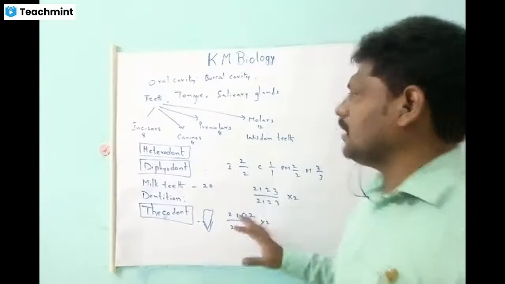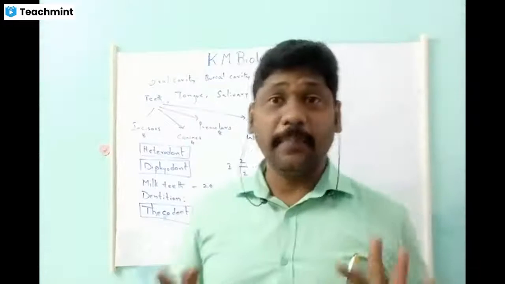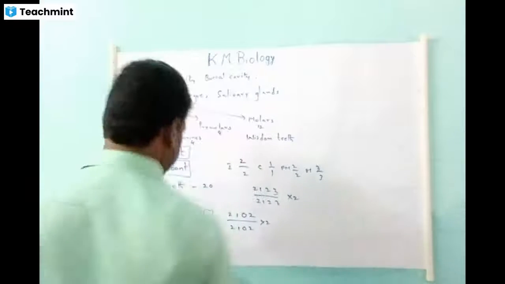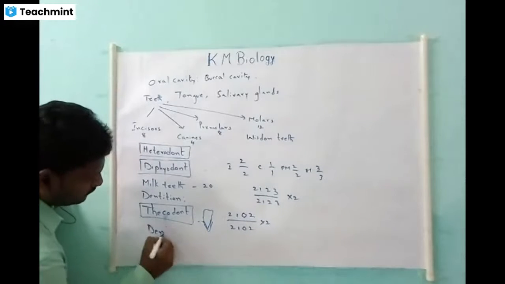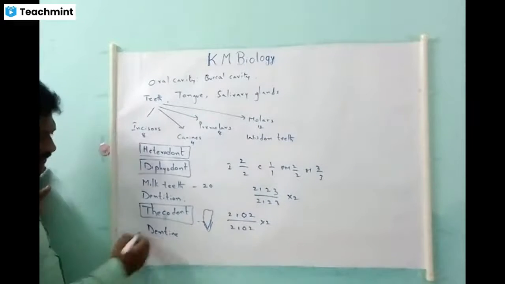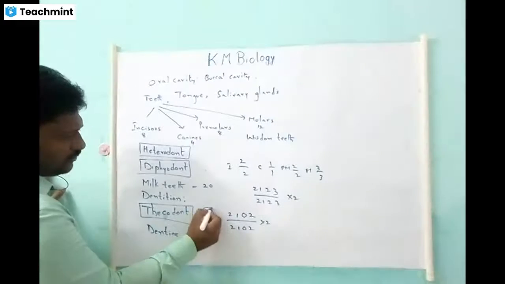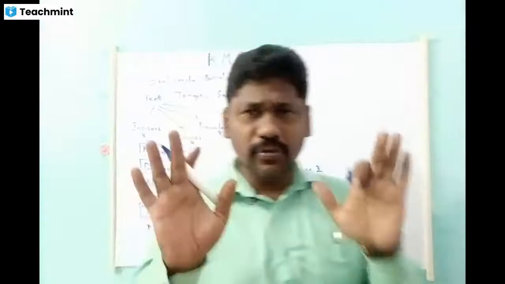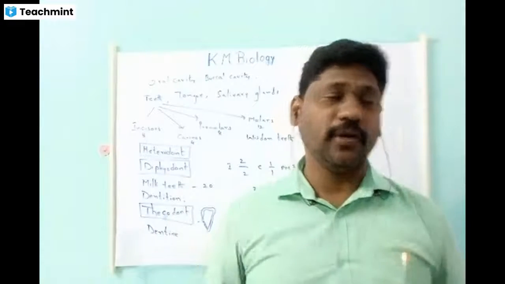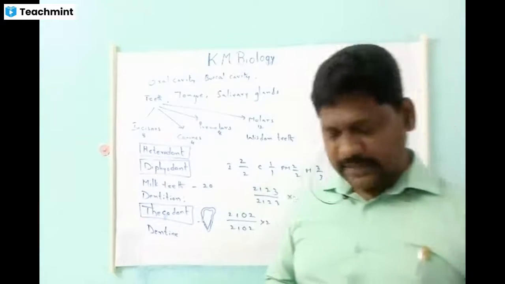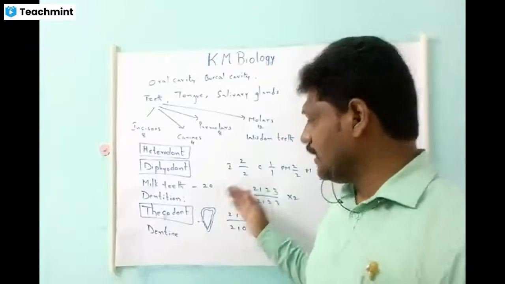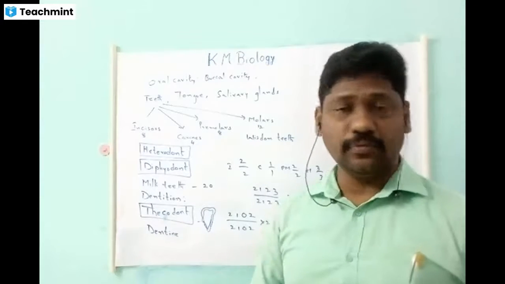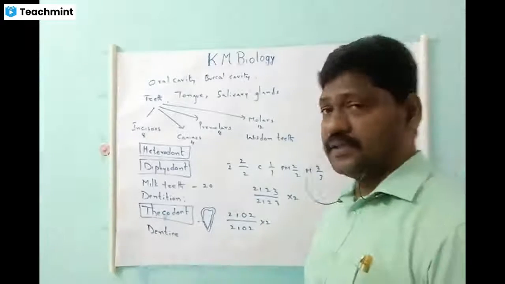Fine. So here, the teeth are made of a substance called dentine. And this dentine is covered with a layer which we call enamel. Enamel is the hardest substance in the human body. Enamel is the hardest substance, the second hardest is dentine, and the third hardest is bone. These are the three hardest substances.